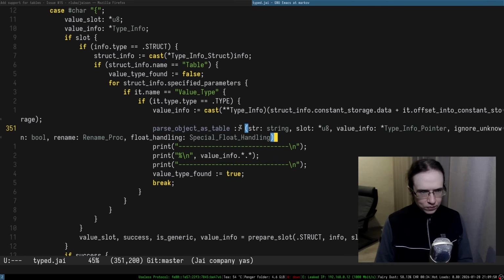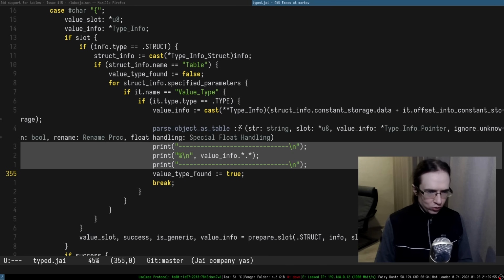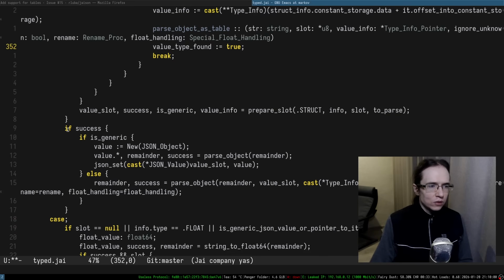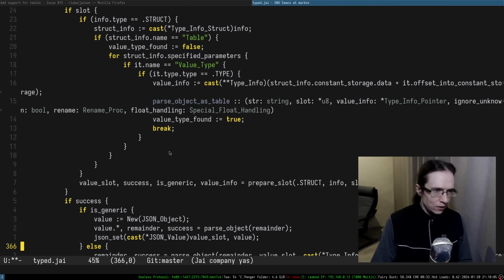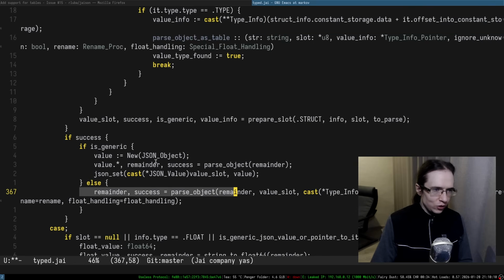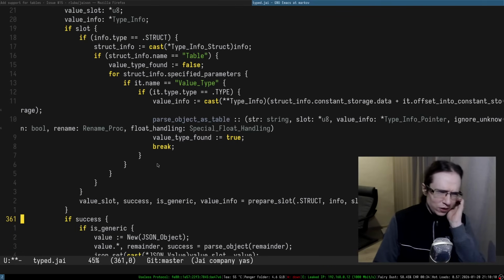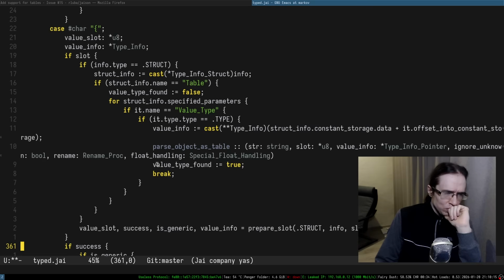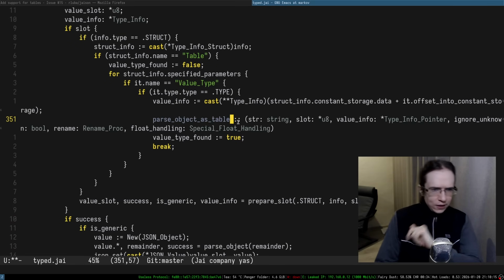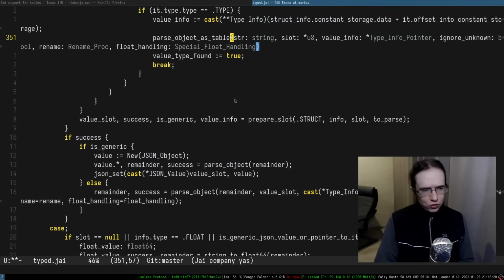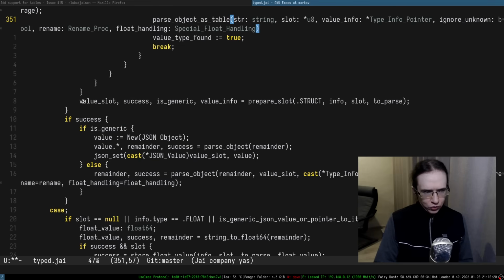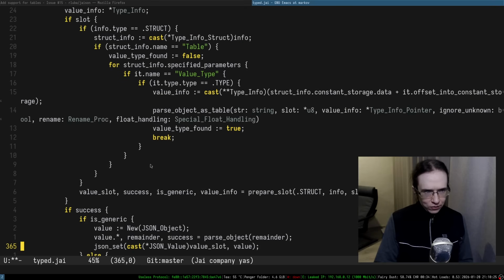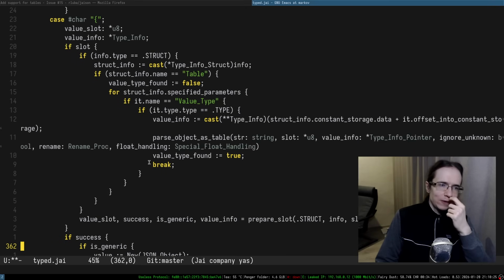Okay. So we can prepare value slot and value type. If this is succeeded, if it is generic, we do that, otherwise we do that. And after that, we just skip through all of that stuff. So essentially what I want to do, effectively, is: if I get to this point, just do the parsing. If not, try to parse it as something else. All right, so it's a very specific thing.